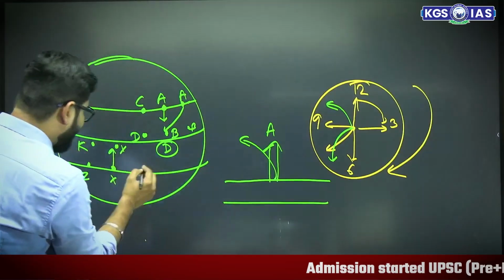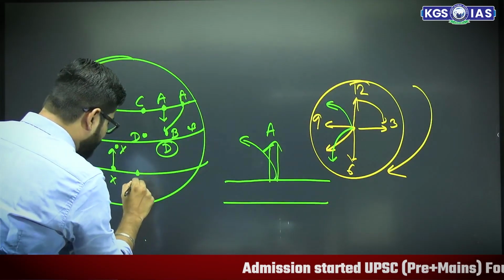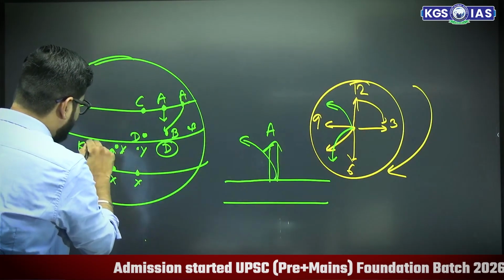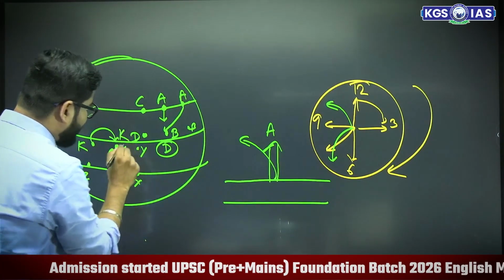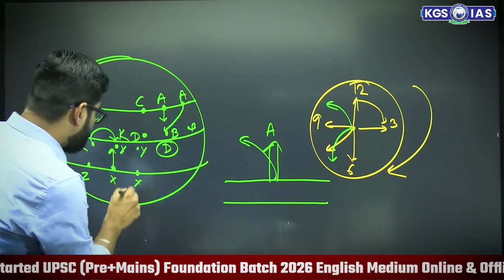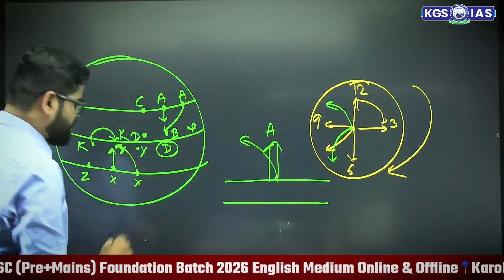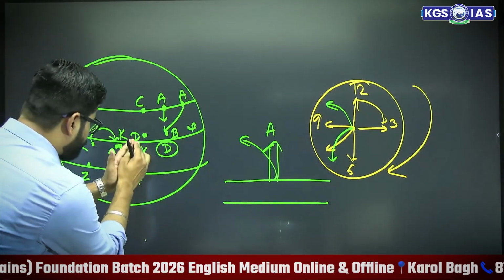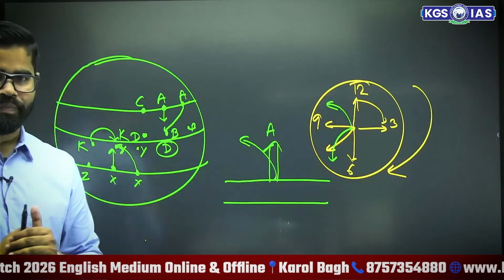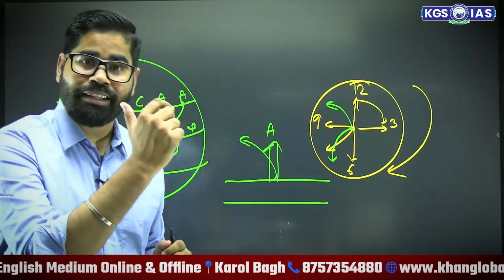So by the time X becomes here, Y becomes here, this Y actually becomes what? This is going to become K. So actual movement will look like this, that you try to throw it towards Y, but actually it has reached K. Why? Because the earth has rotated.